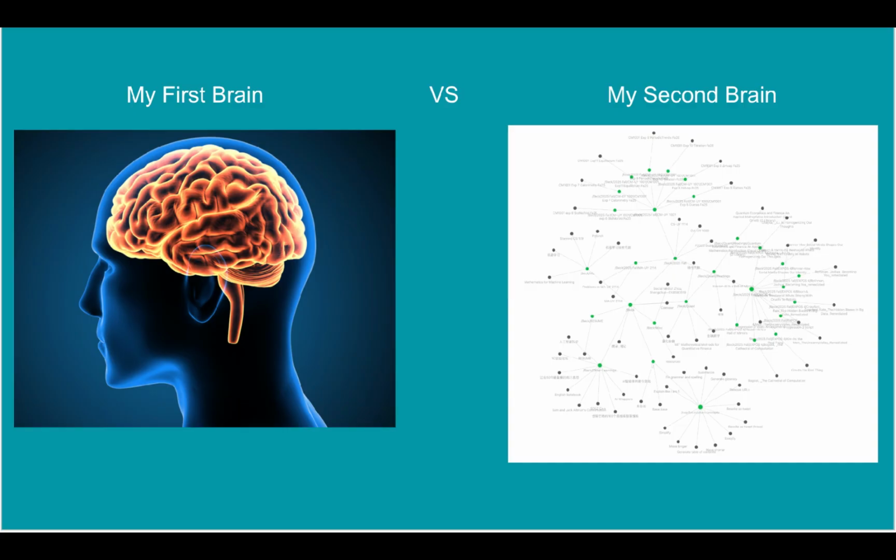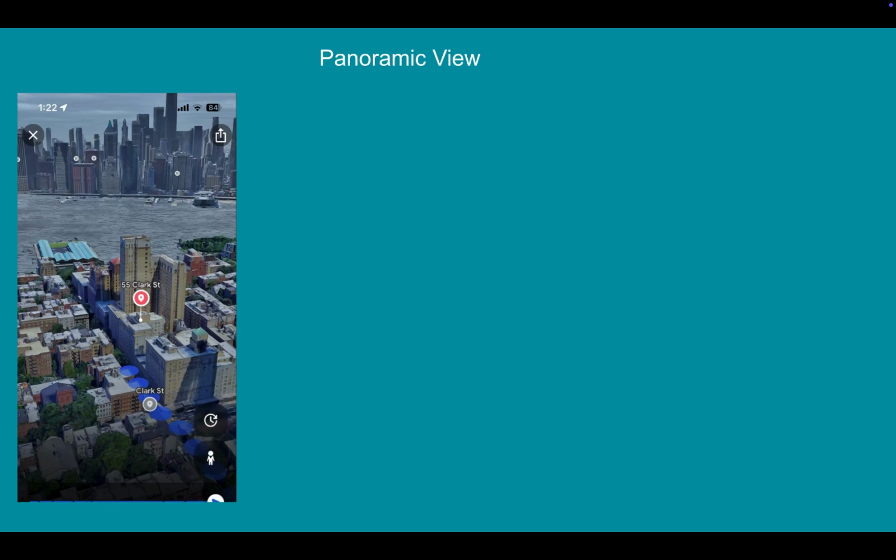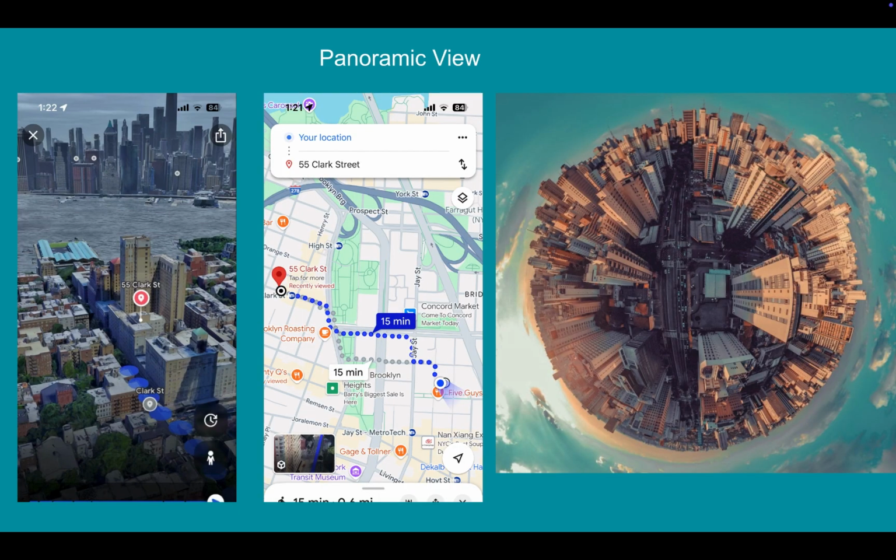Compared to my first brain, my second brain lets me see the bigger picture of my knowledge. There's a term for it, panoramic scanning. To picture it, imagine your memory as a city. Your first brain navigates it from a first-person point of view, like you're walking the streets. The second brain shows the city from a bird's eye view, like switching to Google Maps. Don Ambrose, in his essay Panoramic Scanning, Essential Elements of Higher Order Thought, published in Roeper Review, calls on modern learners to develop this ability.